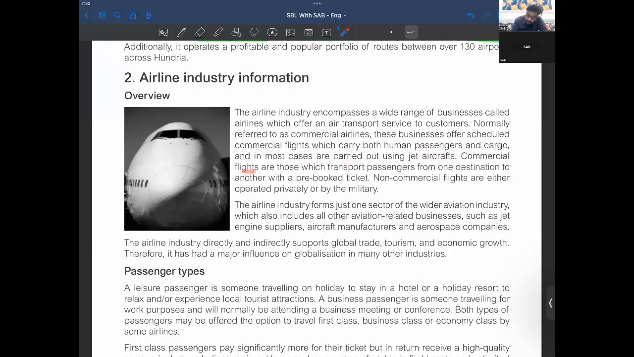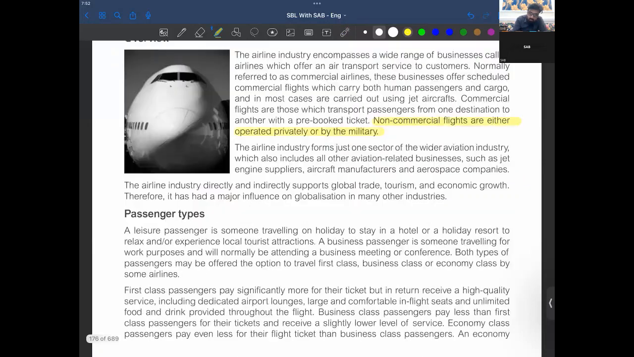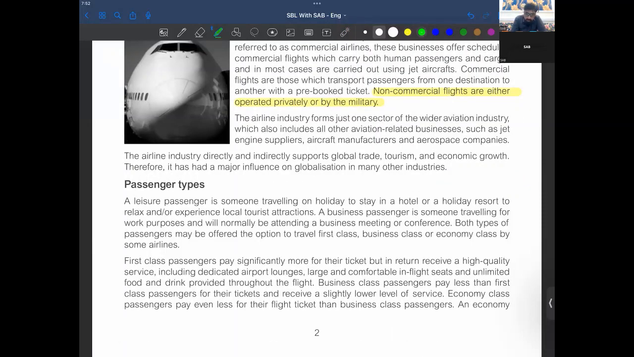So commercial flights are those which transport passengers from one destination to another with a pre-booked ticket. Non-commercial flights are either operated privately or by the military. So we are not talking about the non-commercial airlines; therefore, I'm highlighting it with yellow. We're just talking about the commercial airlines, right? The airline industry forms just one sector of the wider aviation industry, which also includes all other aviation related businesses such as jet engine suppliers, aircraft manufacturers, aerospace companies, right?